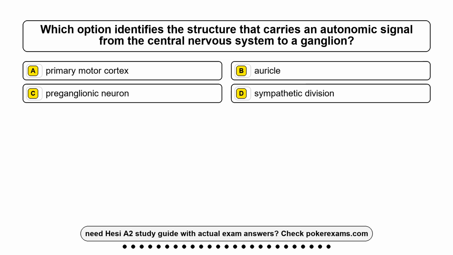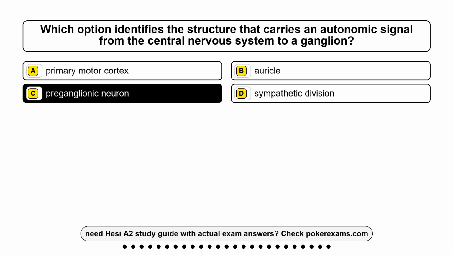Question 13. Which option identifies the structure that carries an autonomic signal from the central nervous system to a ganglion? Option A, primary motor cortex. Option B, auricle. Option C, preganglionic neuron. Option D, sympathetic division. The correct answer is option C, preganglionic neuron.